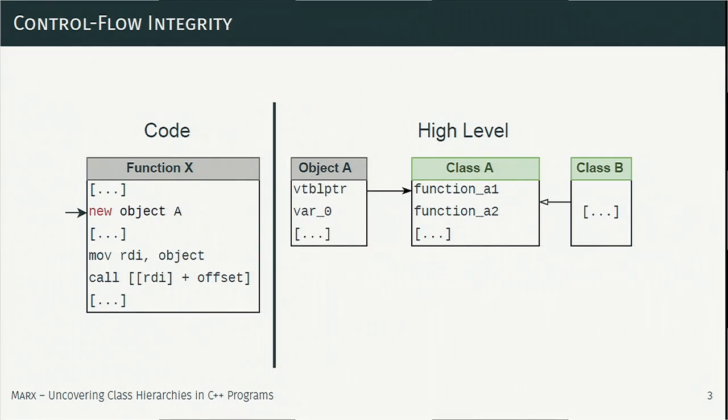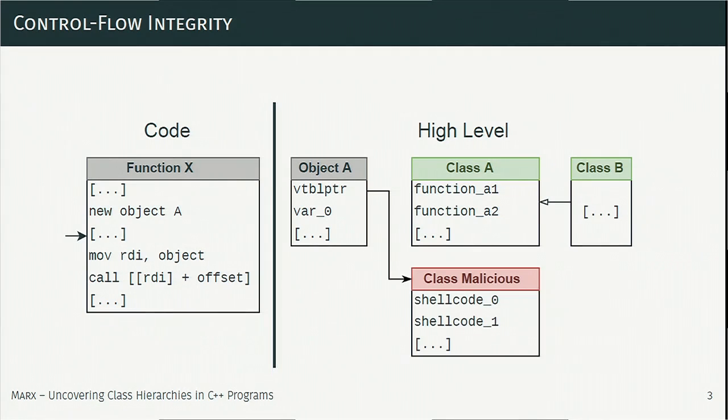Object A is also part of a bigger class hierarchy, basically the green class hierarchy you see on the right. At some point, an attacker might use a memory corruption error to overwrite the specific metadata of the object. In this case, they overwrite the vtable pointer and basically inject a new class into the application, the red one shown below.